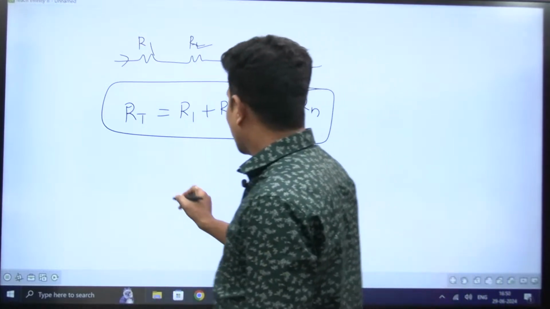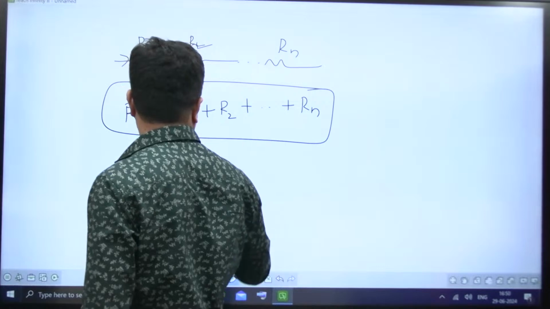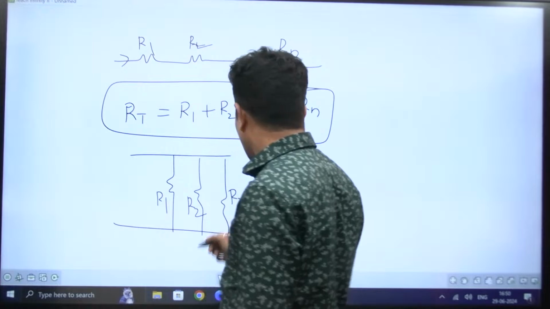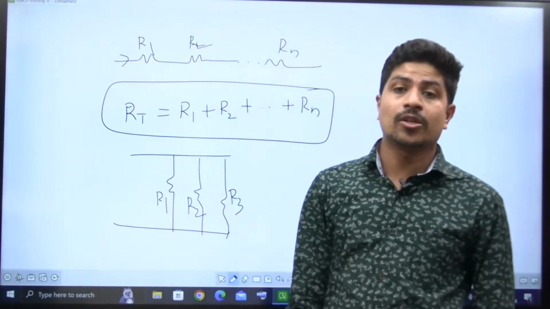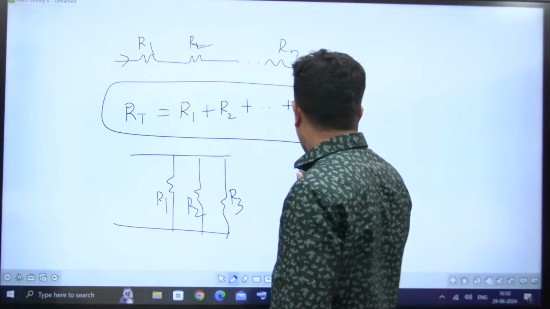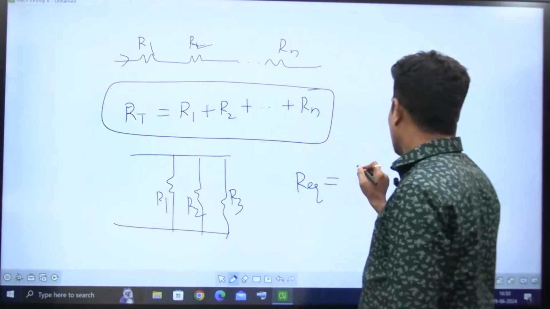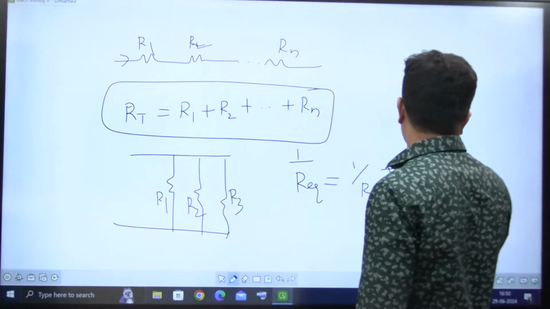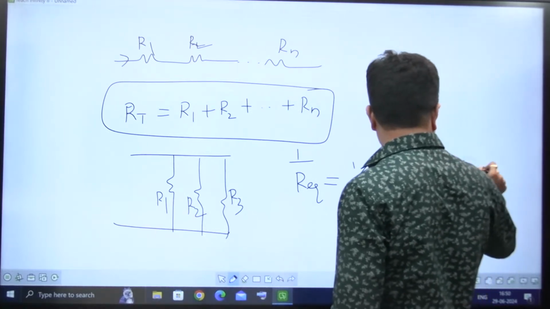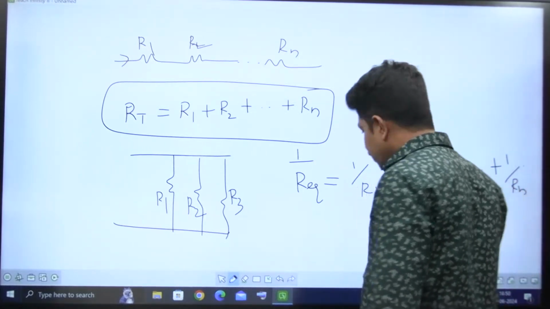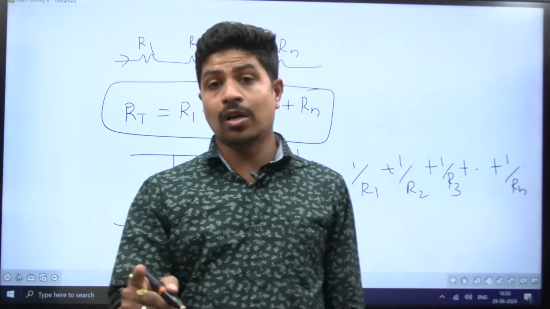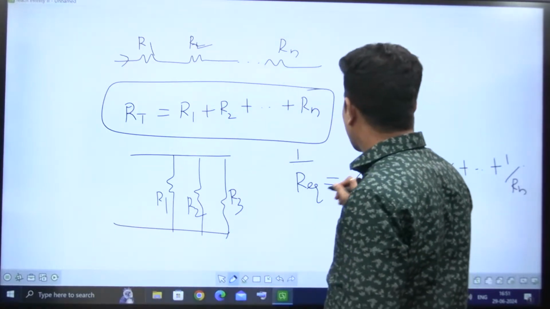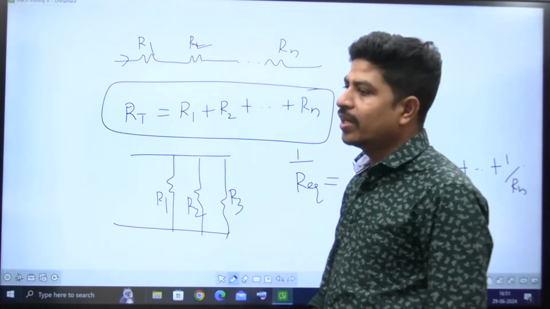For parallel, this is the parallel connection. If there are n number of resistances in parallel, do you know what is meant by parallel connection? If voltage is the same across the connected elements, then those elements are said to be connected in parallel, right? Now R equivalent is equal to how much? 1 by R equivalent is equal to 1 by R1 plus 1 by R2 plus 1 by R3 and so on up to 1 by Rn. This is a parallel combination of resistances. If there are two resistances in parallel, if you want R equivalent, take the reciprocal of this one, right?